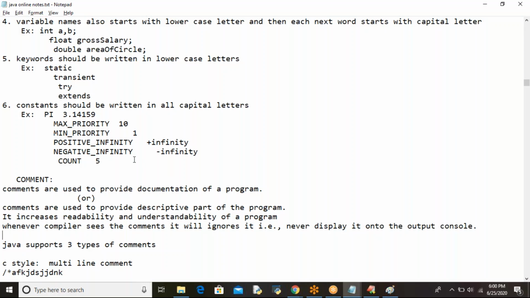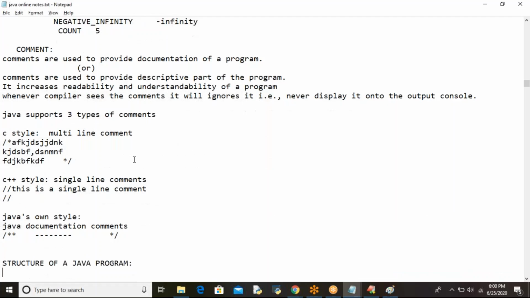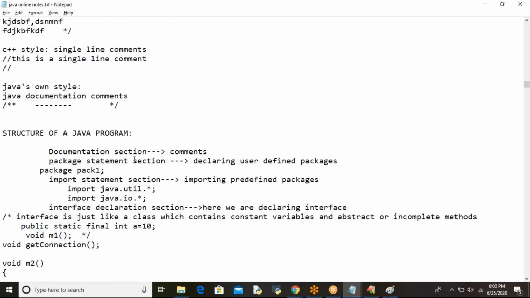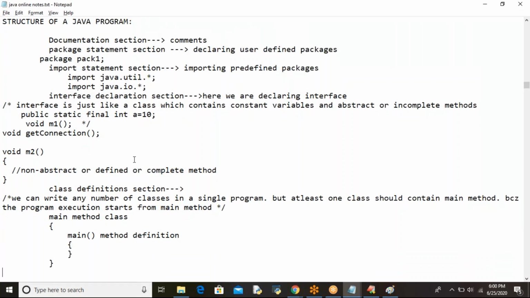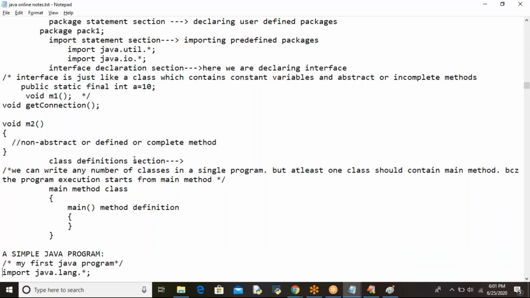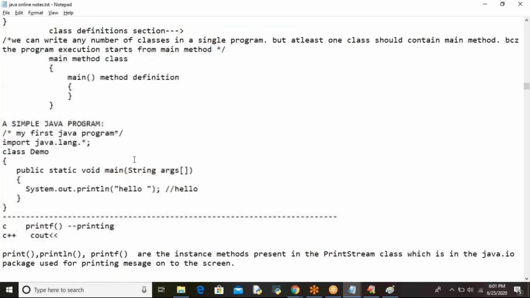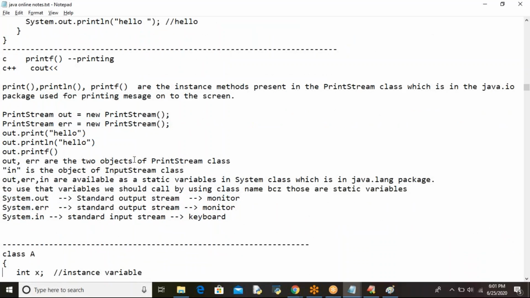And the next one is what comments are available, and Java supports 3 types of comments, which we need to discuss. The next one is the structure of a Java program. What is the structure of a Java program? And then a simple Java program. Once that is done, we'll go for the next topics. We'll start writing the program.